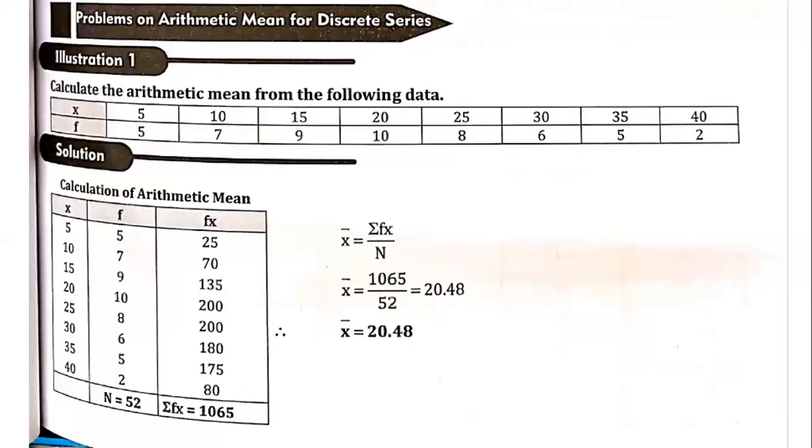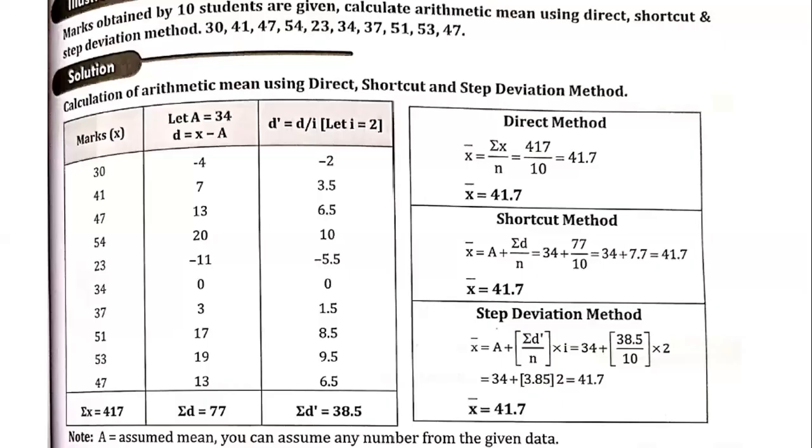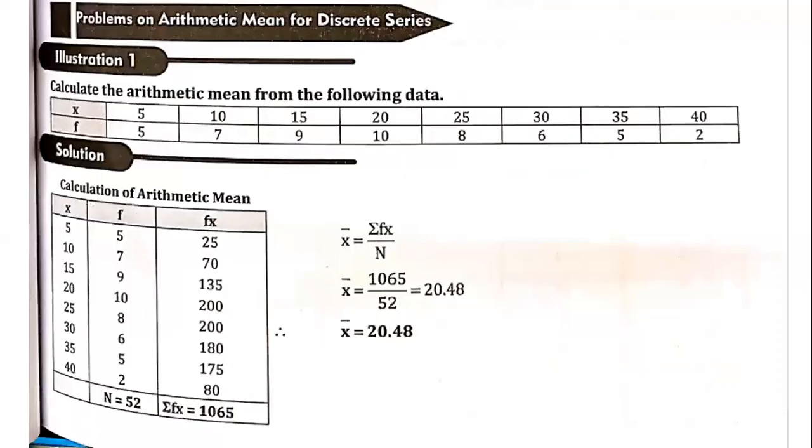Now let us go to the discrete series. Now I want to tell you, in statistics, we'll be using three types of series of data. The first one, what we have seen here, is called the individual series. Just you have numbers. In case of discrete series, you will be having what is called the frequencies. So frequencies are given here. Frequencies basically tell about the repetition of a number, that is how many times a particular number is getting repeated. The other one is called the continuous series, which is based upon the class interval and the frequency.